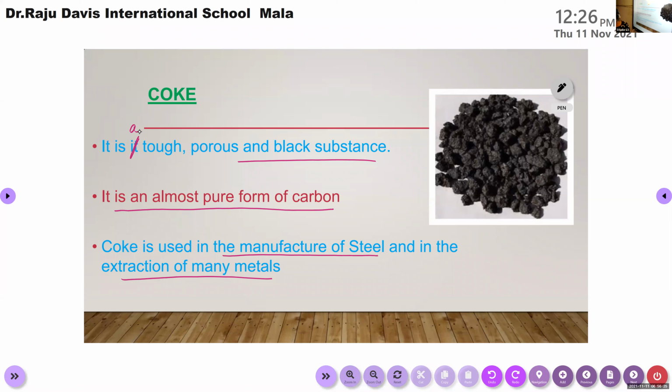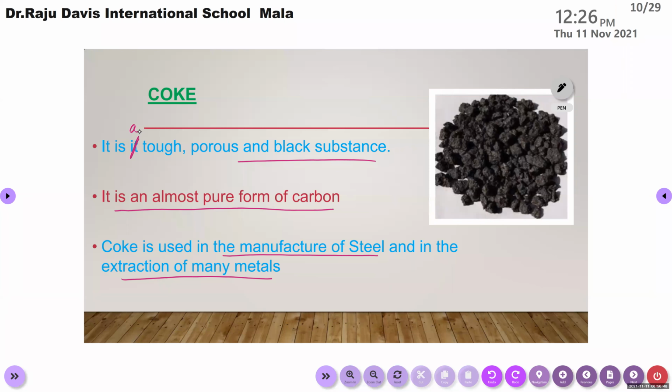Amna, can you please read the slide again? Tough, porous, and black substance. It is almost pure form of carbon. Coke is used in manufacture of steel and in the extraction of many metals. Okay. So have you completed the slide, children?